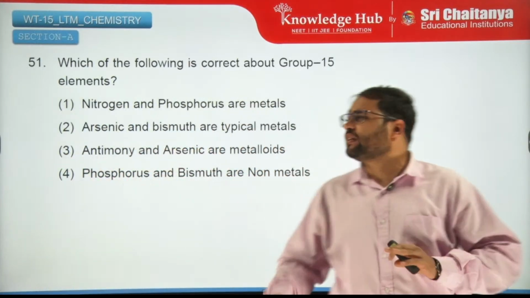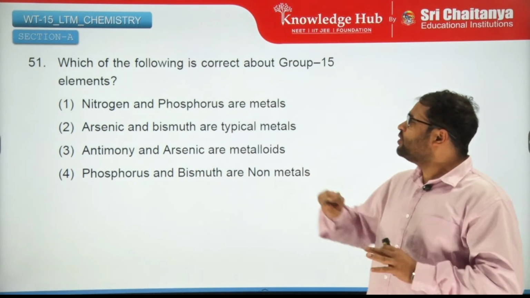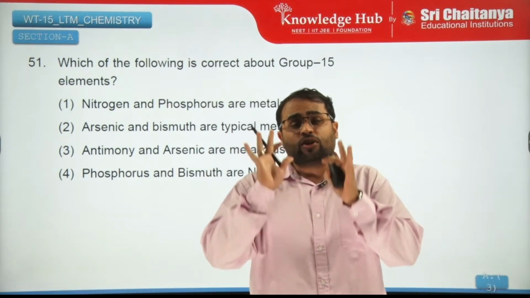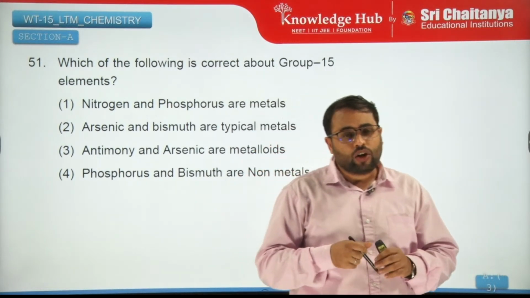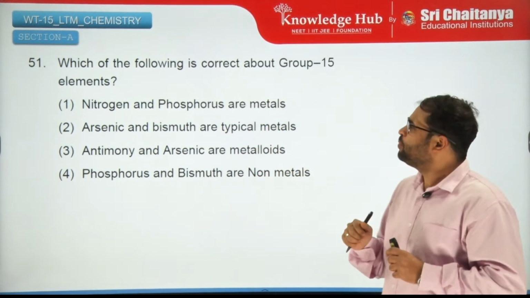Now let us have a look at the first question. This question states: which of the following is correct about group 15 elements? Whenever you see this group number 15, all the elements should line up in your mind's map, right?